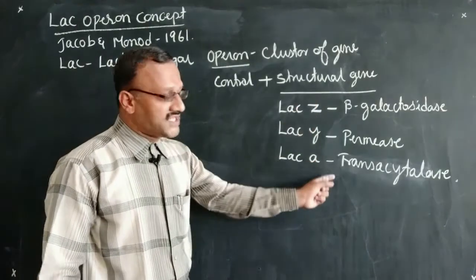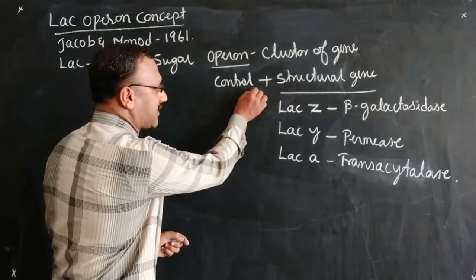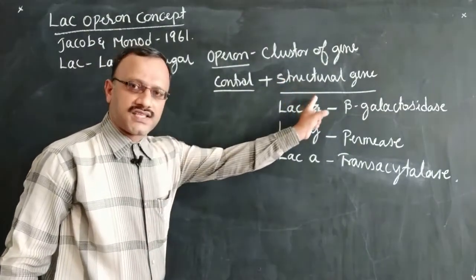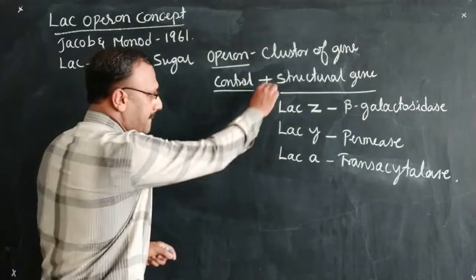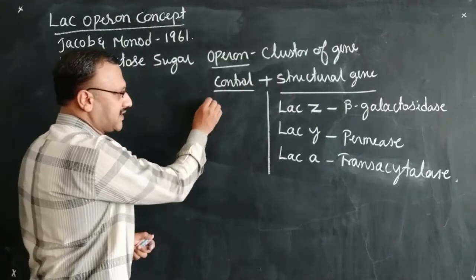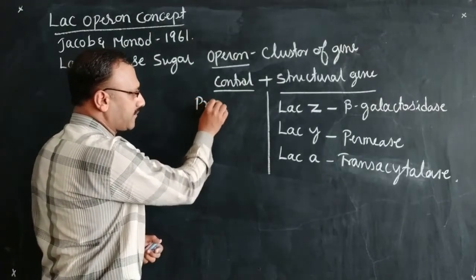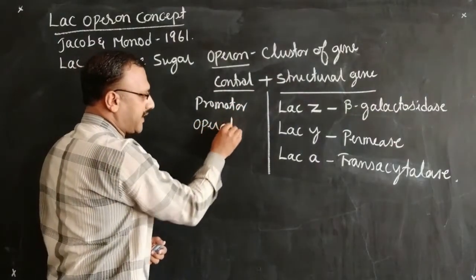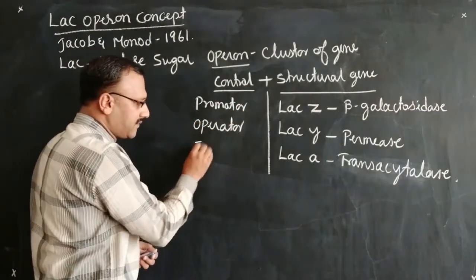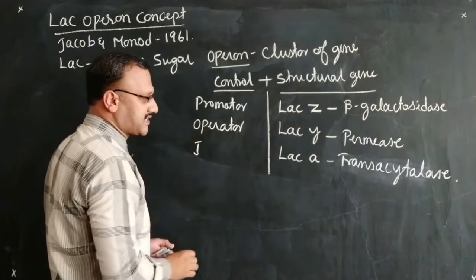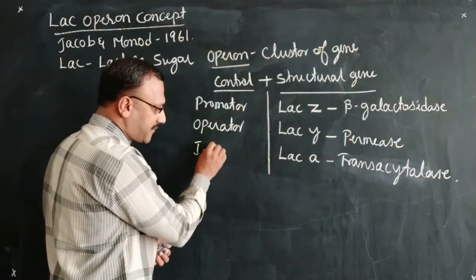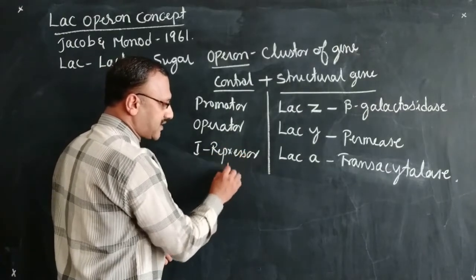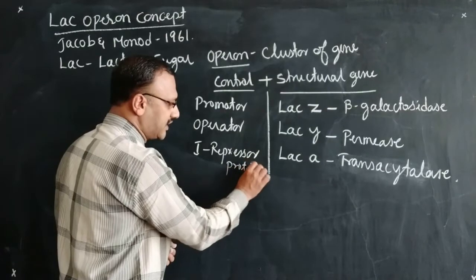To produce these three enzymes, it is the control gene which regulates or controls the function of the structural gene, through three sets of genes, that is promoter, operator and I gene or inducer gene, which is responsible for the production of a protein called repressor protein.